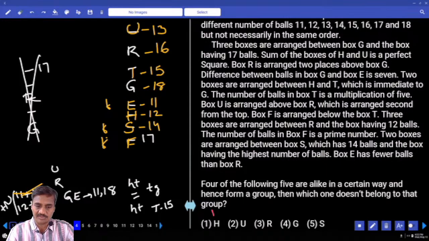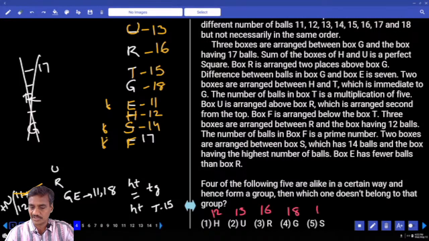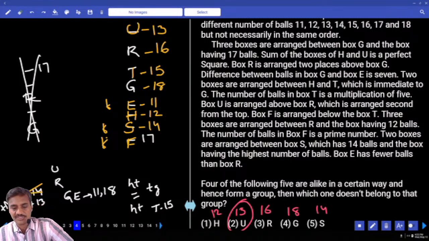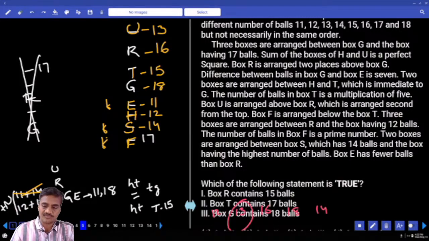Now H is how many? 12. And U is how many? 13. R is 16. And G is 18. And S is 14. Now what is your answer? Except U, the remaining are even numbers: 12, 14, 16, 18. Choice 2, question number 4.